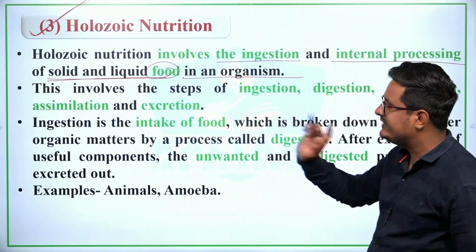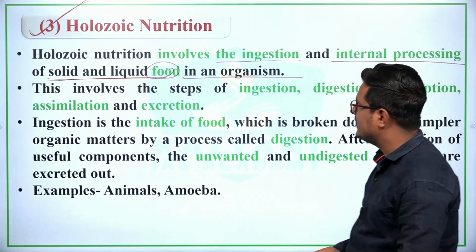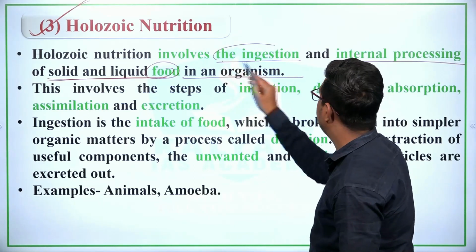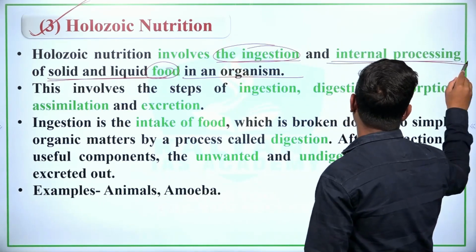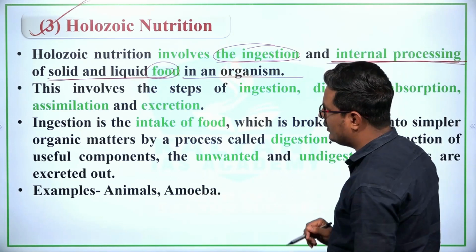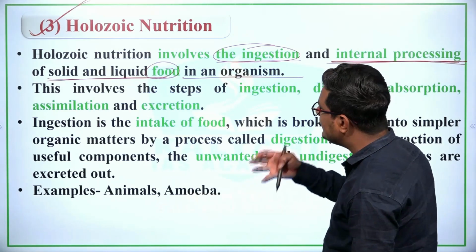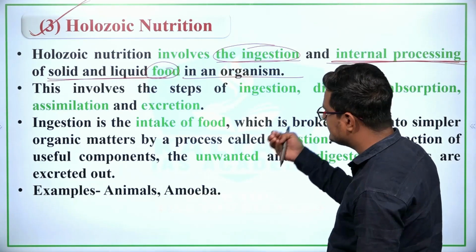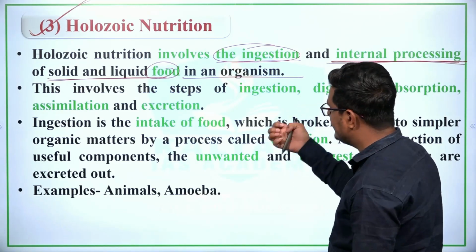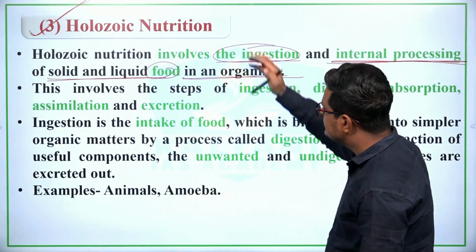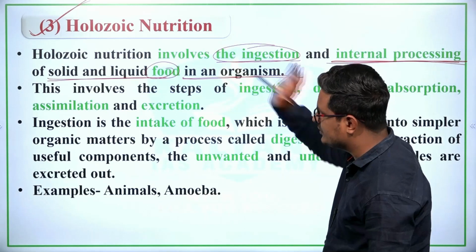So simply we can say that holozoic nutrition involves the ingestion of food and later internal processing of solid and liquid food, such as digestion, assimilation and absorption, in an organism.